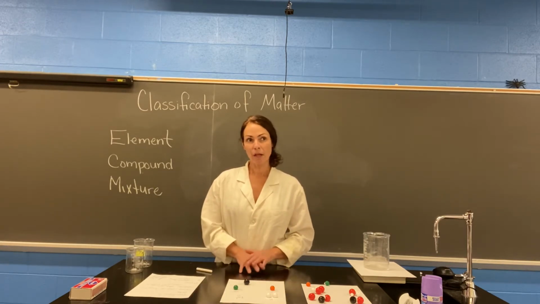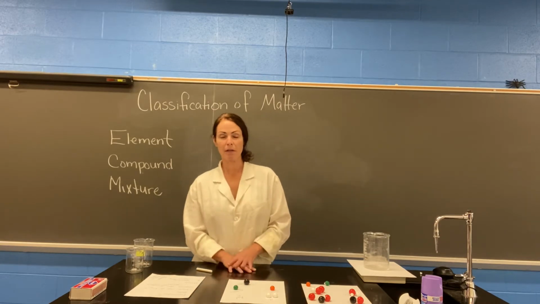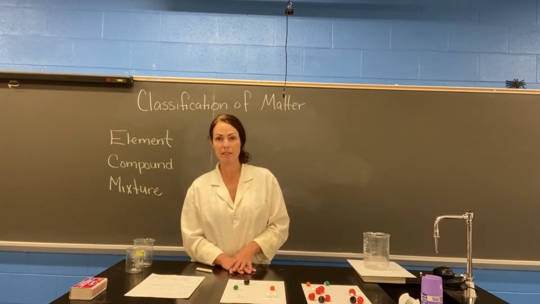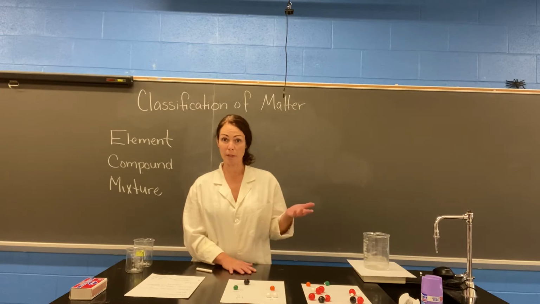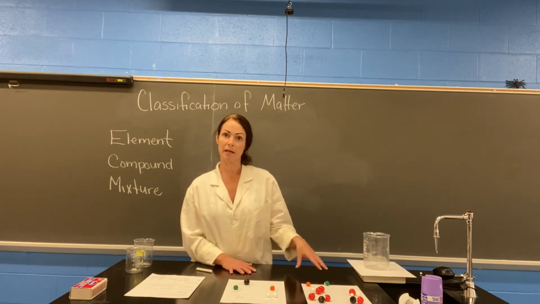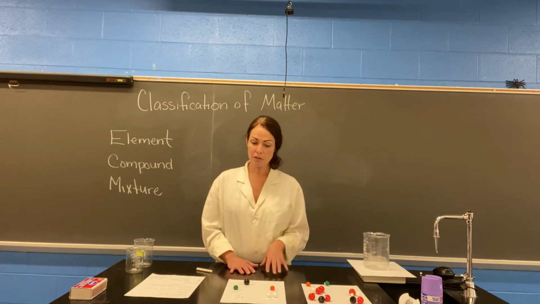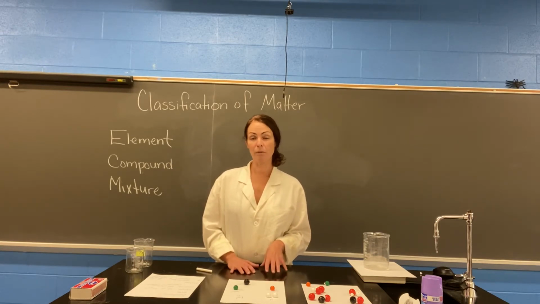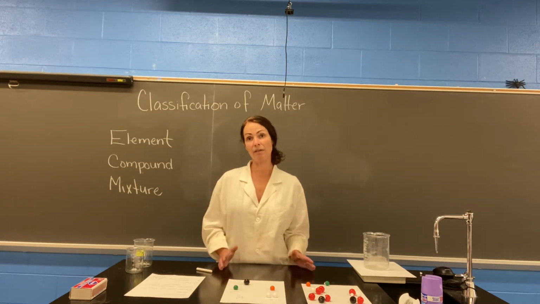So in life science, you probably learned about the classification of living organisms. We separate things into animal kingdom, plant kingdom, and then we get more specific. We separate animals into things like mammals and amphibians, all the way down to species. And we do that because it helps us to make sense of what we discover and what we already know. It helps us to see how things function and how they fit together.